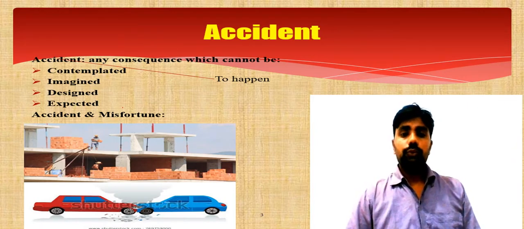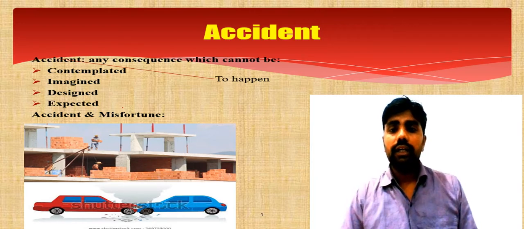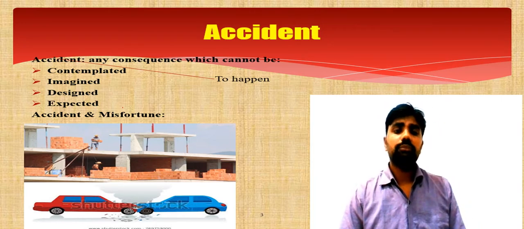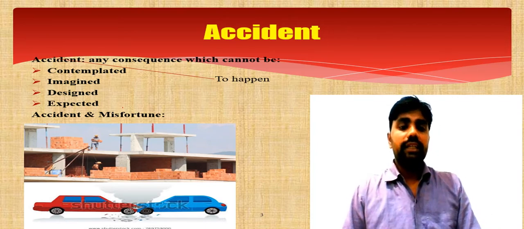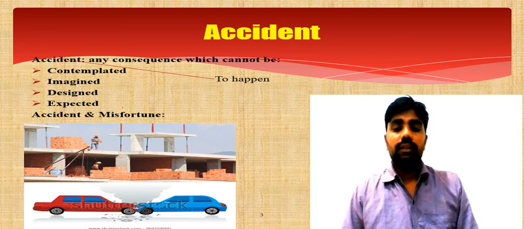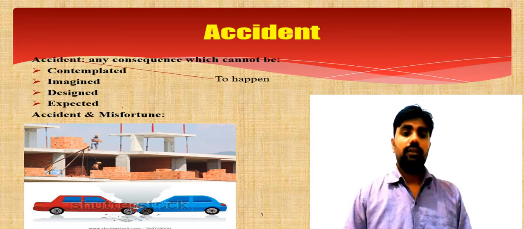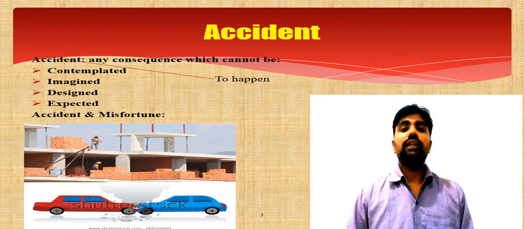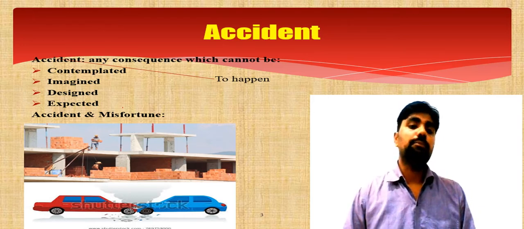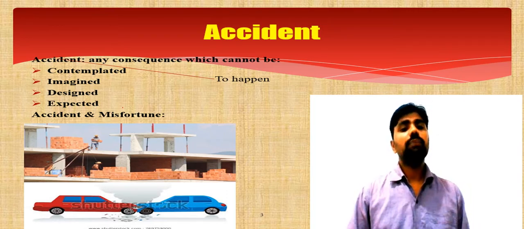Now, come to a very important aspect of the term accident. This particular term has been derived from the term accidere, that means to happen. Something just happens. And the core of the principle is that there was no fault of either party. No party has any fault, but something happened.